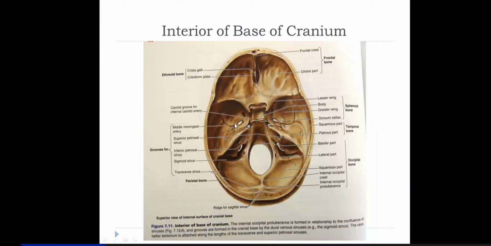Just posterolateral to that, you can see a small foramen. Below this foramen, if you see on the basal view from the outside, norma basalis, you find a spinous process called the spine of sphenoid. This portion is formed by the greater wing of sphenoid. This is the lesser wing of sphenoid, right? And this surface, the greater wing of sphenoid, is actually forming the roof of the infratemporal fossa. Okay?